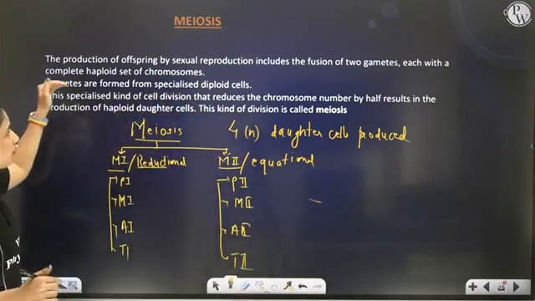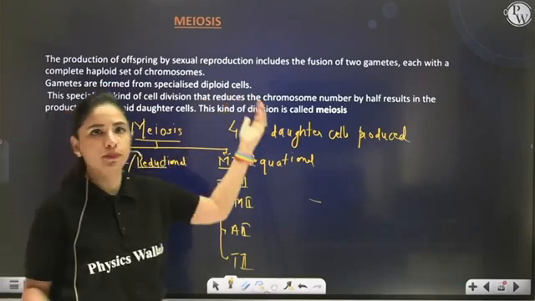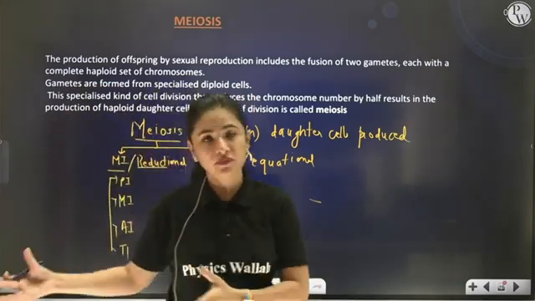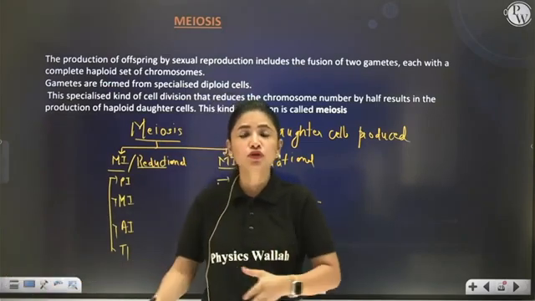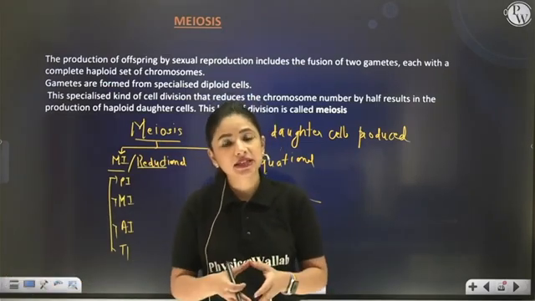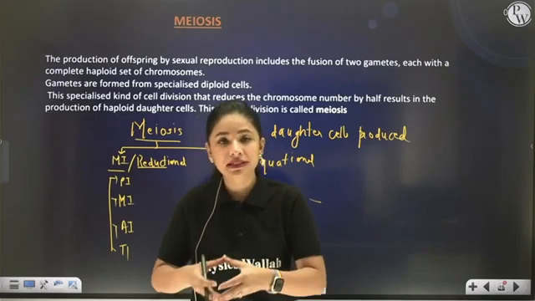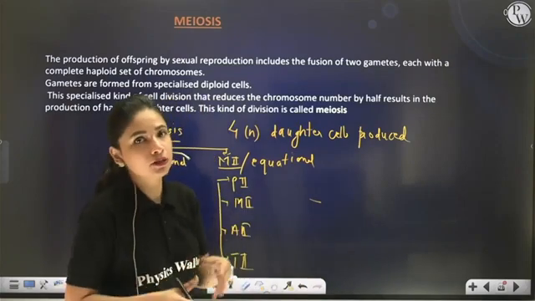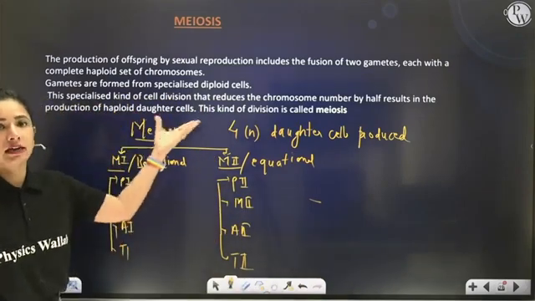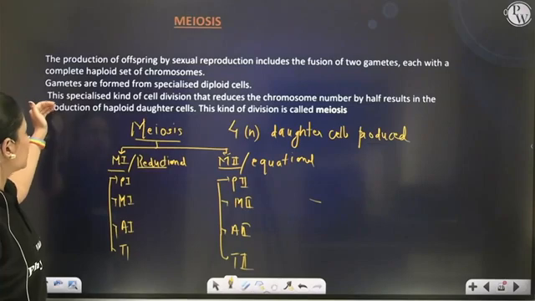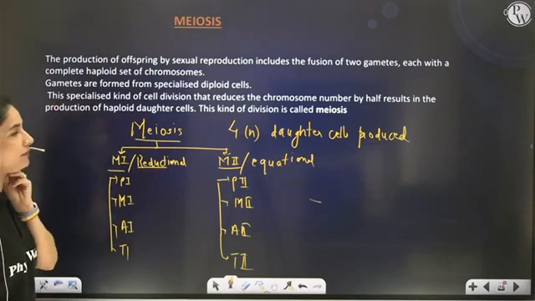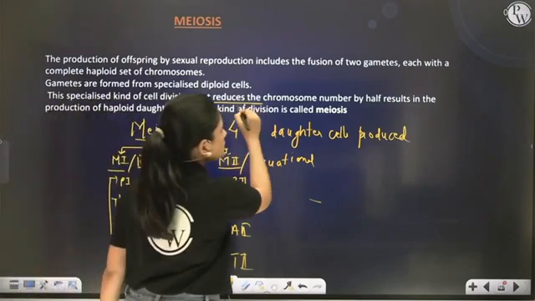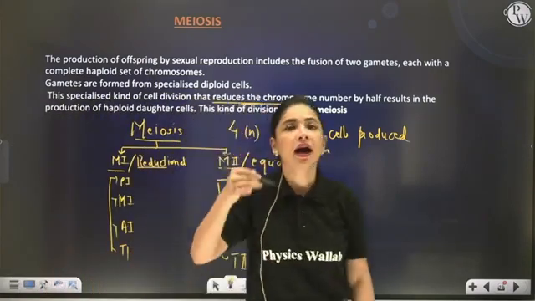Moving ahead, gametes are formed from specialized diploid cells in higher organisms like plants. In gymnosperms and angiosperms, gametes are produced by meiosis in their diploid mother cells. So gametes are produced by the meiosis process in a diploid cell. Third, this specialized type of cell division, meiosis, reduces the chromosome number by half.